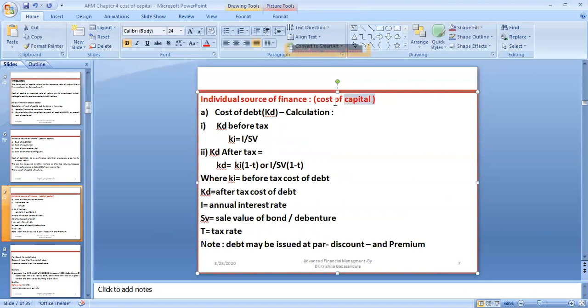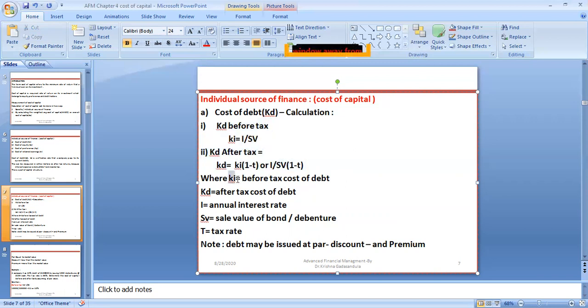And how do we calculate this? Individual source of finance, cost of debt. Calculation of cost of debt can be done as cost of debt before tax or cost of debt after tax. This is the formula that we use. Cost of debt before tax, KI, is equal to I by SV, and the cost of debt after tax, KD, is equal to KI into 1 minus T, or I by SV times 1 minus T. These are the formulas to calculate the cost of debt before and after tax.